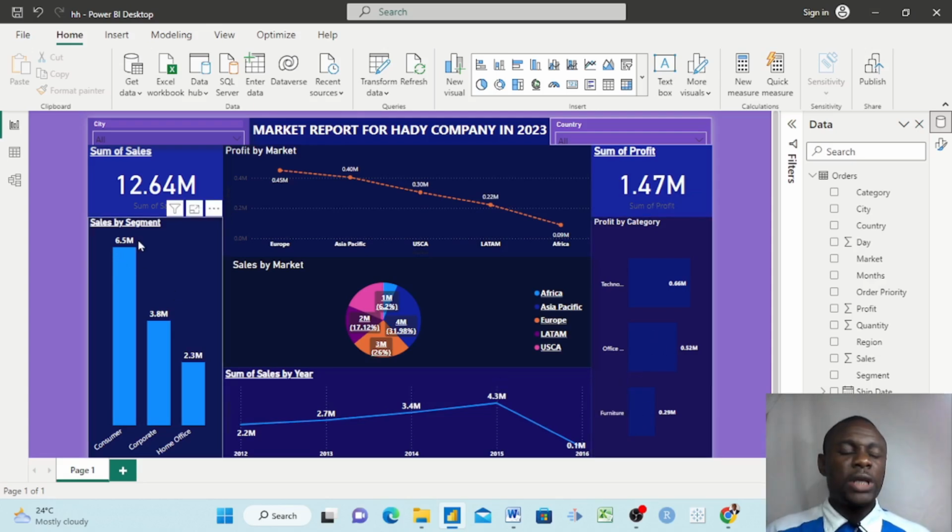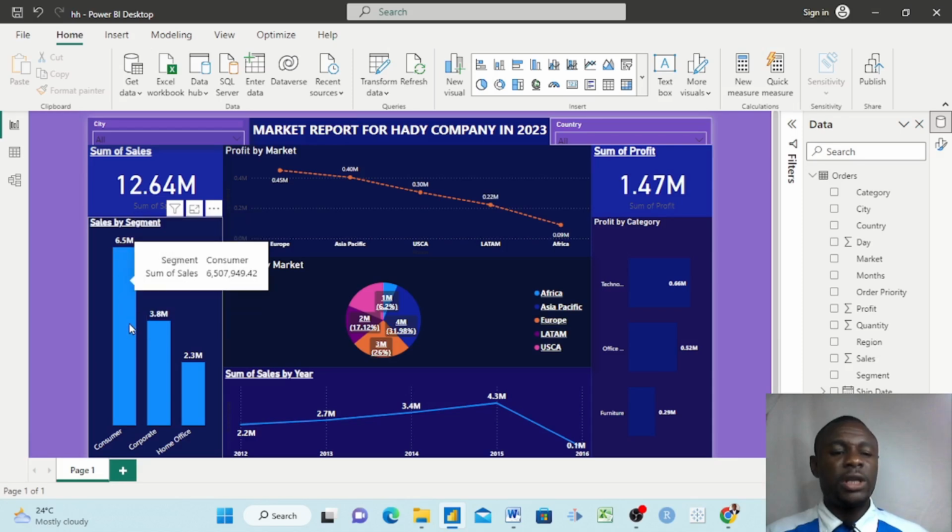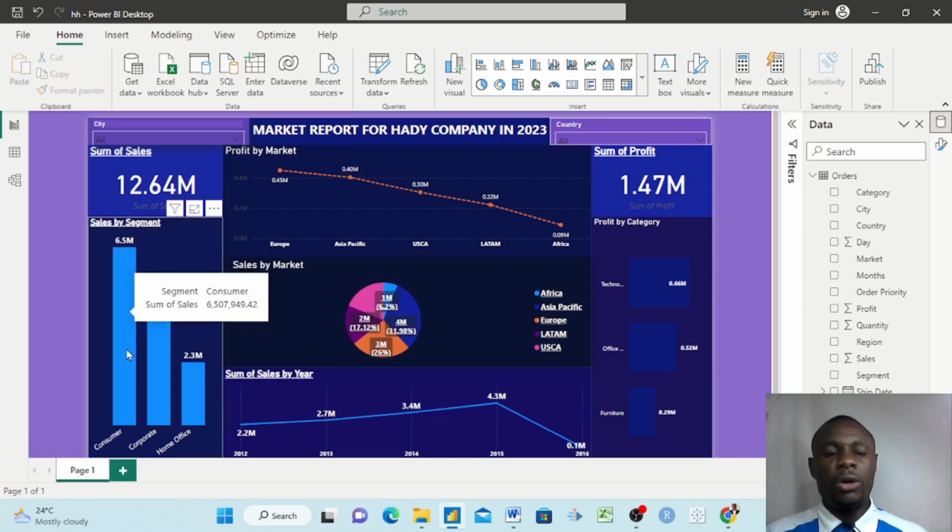So here we also looked at sales by segment. Segment here we're talking about consumer, corporate, and home office. You see that consumer here is 6.5 million. It means that we should be thinking of doing a lot more on consumer.